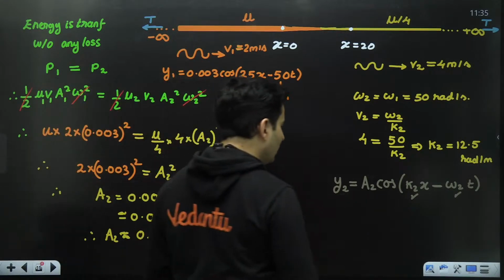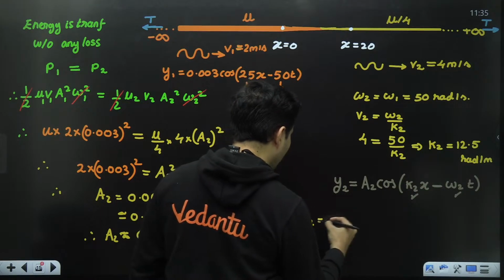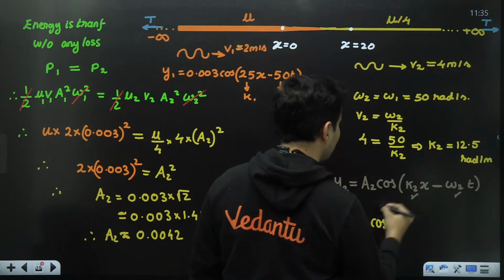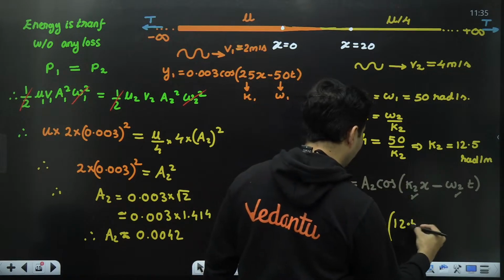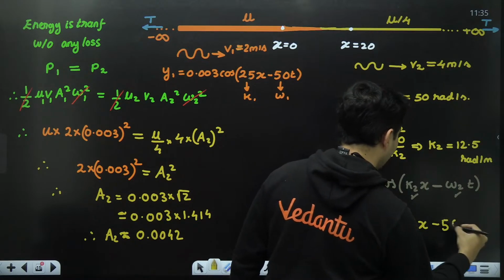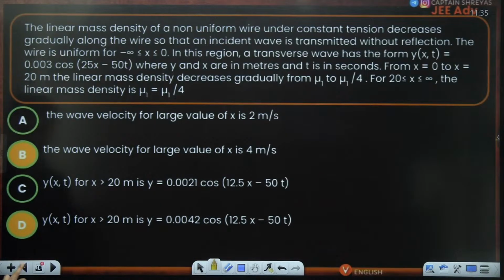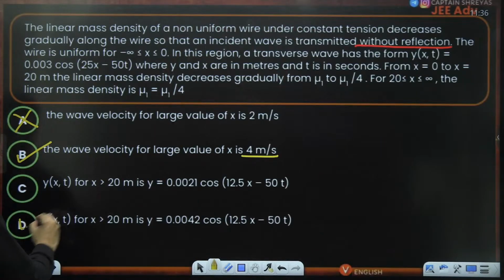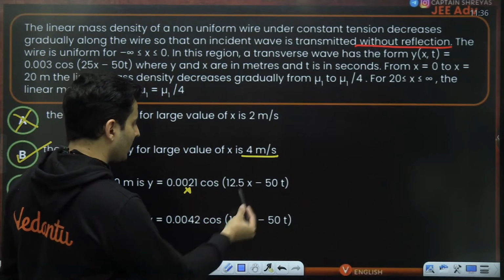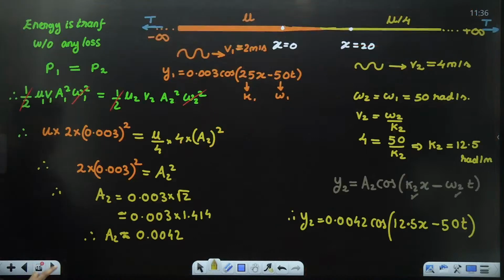So A2 we have found out, everything else is known. So therefore Y2 will be 0.0042, and then we have cos. K2 is basically 12.5, and then this is X, and omega 2 is omega 1, which is 50, and then this is T. I think this equation is definitely there over here. So that is option number D. So we are done. This is wrong because of this guy. This is not correct. This inside part was correct. This was also not correct. Okay, so B and D.